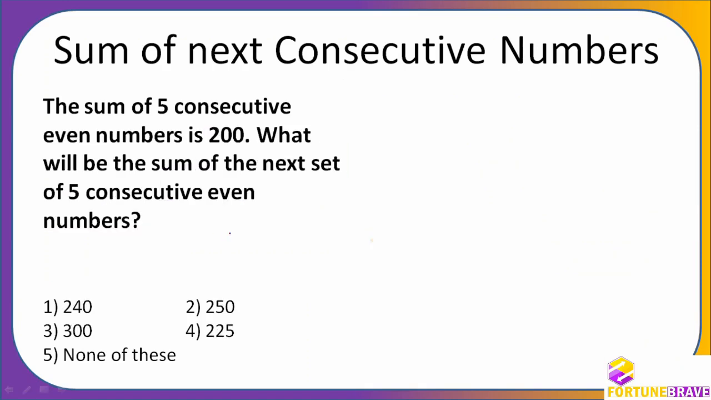Next, the sum of 5 consecutive even numbers is 200. What will be the sum of the next set of 5 consecutive even numbers? 5 even numbers, sum is 200. So 5 square into 2 is 50. Add 50, you will get 250. Finish, my dear friend. You need not worry. All this will give the correct answer.